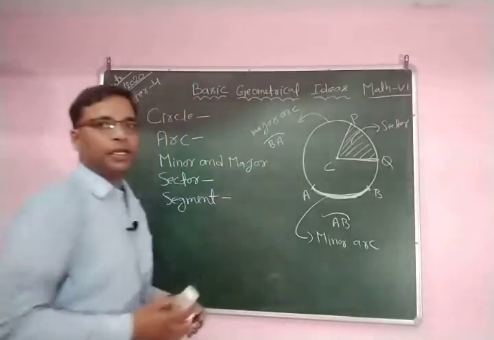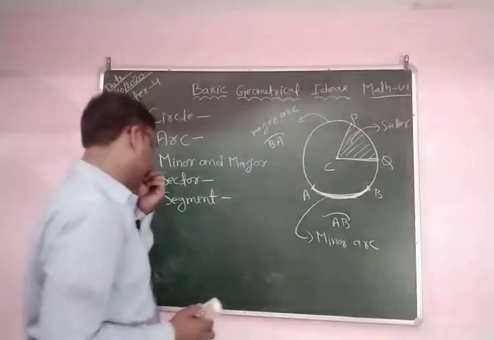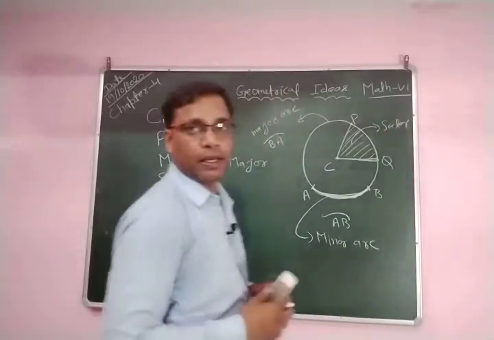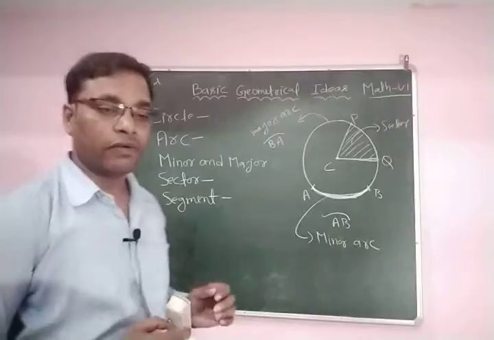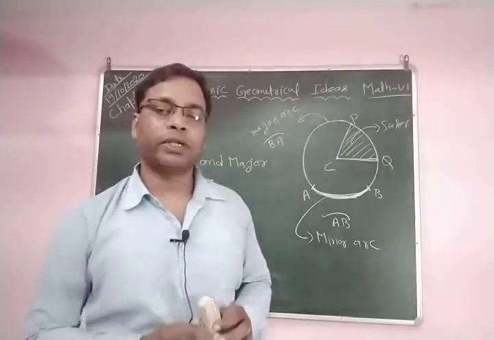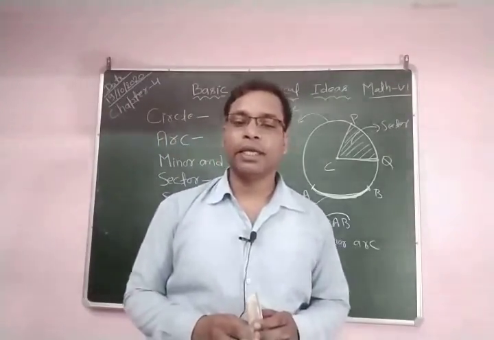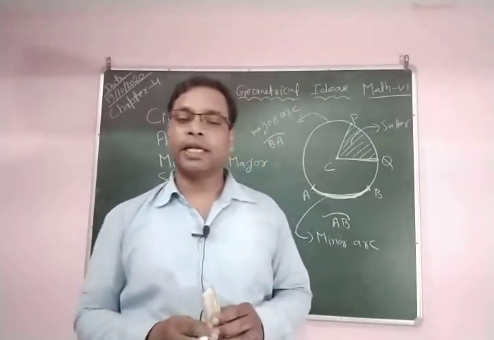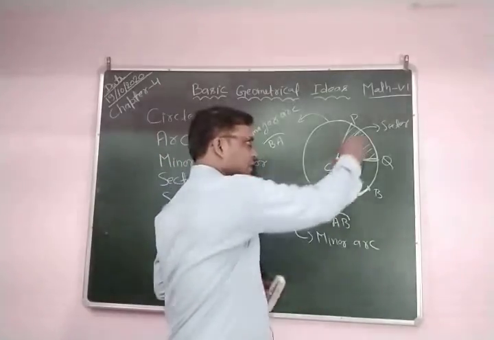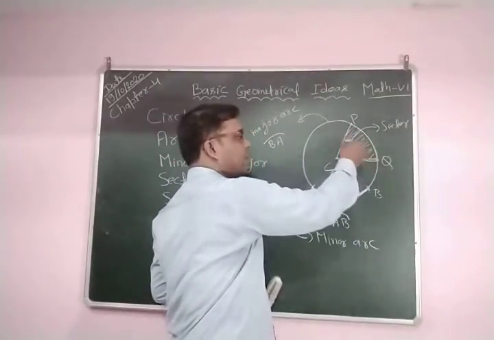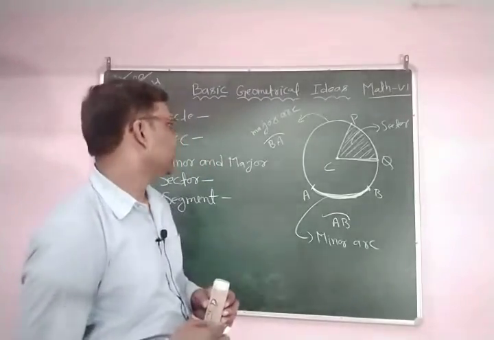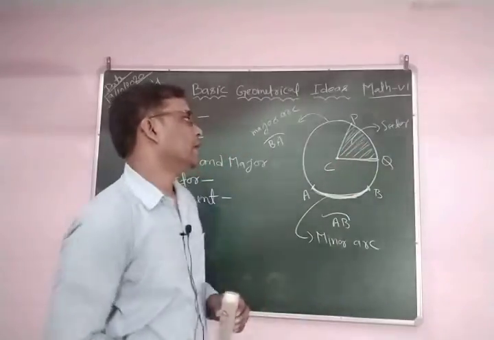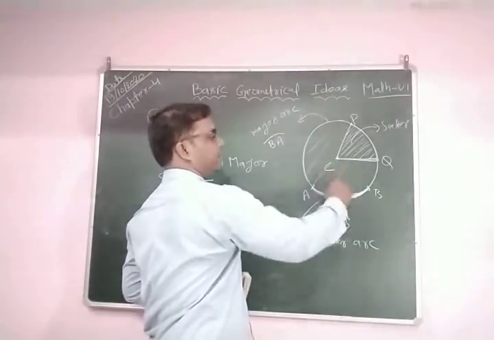Clear? This region is called a sector of the circle. The part of the circular region of the plane enclosed by an arc of a circle and its two bounding radii is called a sector of the circle. So you can see this part is small in comparison to the whole part. So this is called a minor sector, and this part is called a major sector.